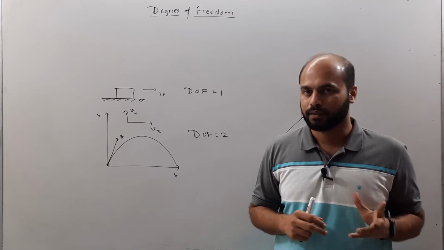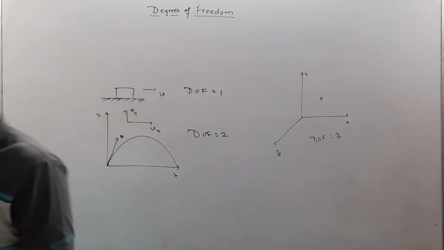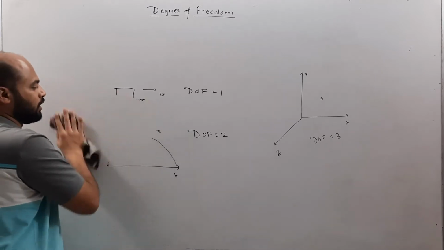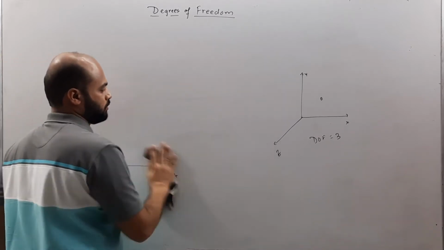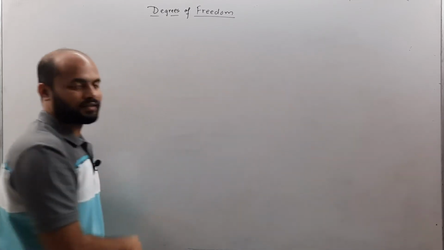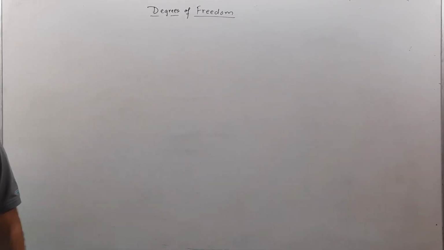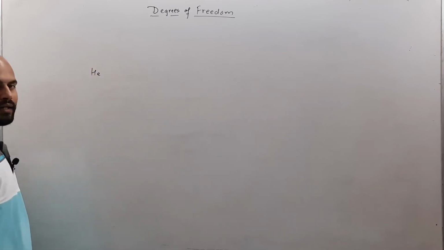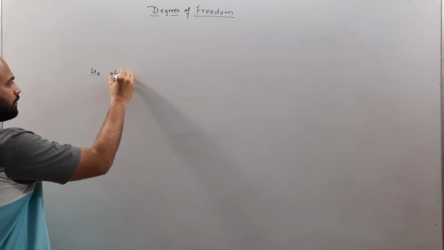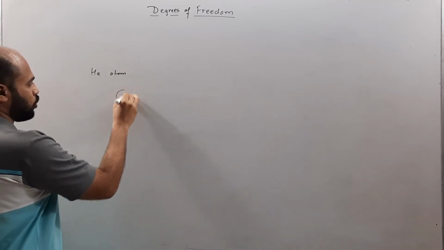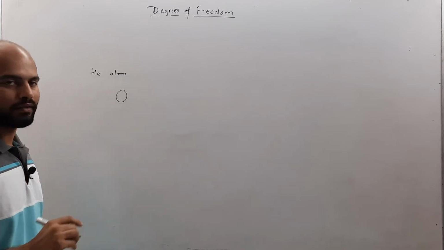So let's get started. Now when we talk about degrees of freedom, the types of molecules that you have learned till now are monoatomic, some are diatomic, and some are polyatomic. Now, if you consider helium atom, we consider helium as a monoatomic gas. So when you consider monoatomic gas, that means there is only one particle.